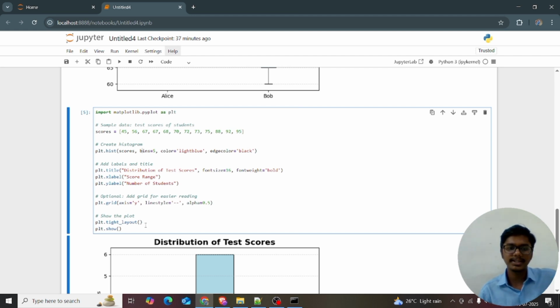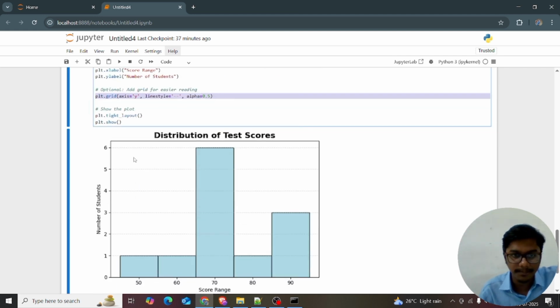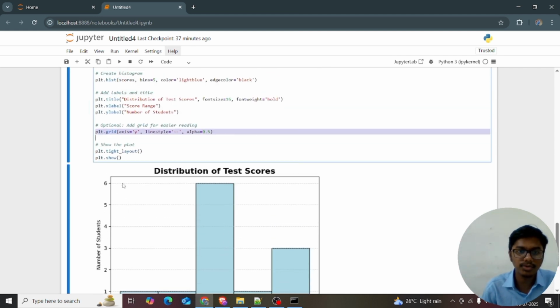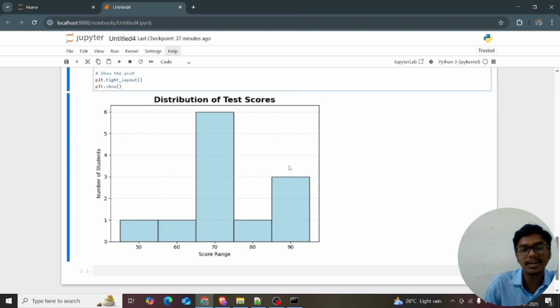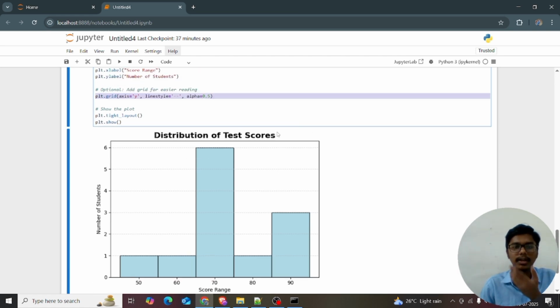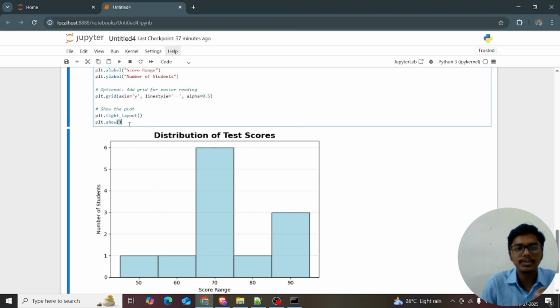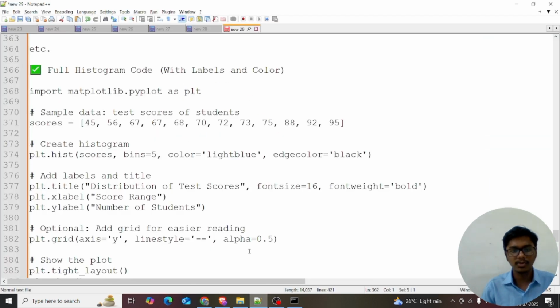And I want to adjust the size and bring in the grid. Grid means there are lines between them. I am printing plt.grid with axis equal to y, linestyle, and alpha, which gives the transparency. It is not very visible, but if you focus on this line you can see it. Then plt.tight_layout and plt.show. Explaining this code is very simple.